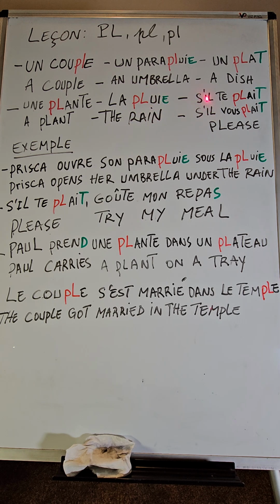And then we have here, s'il te plaît. There is a T at the end of plaît. Also, s'il vous plaît. But they both mean please. So you can put it at the beginning of a sentence or at the end. So here, s'il te plaît, that is informal.